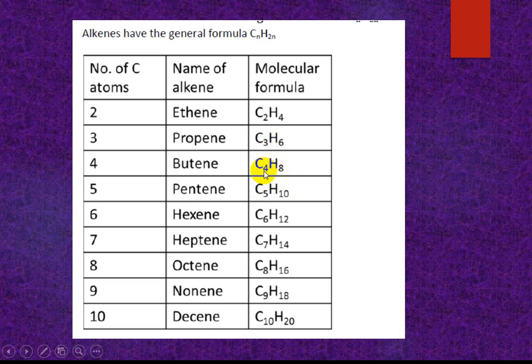So the difference between two consecutive compounds is CH2. This is the methylene group difference. They all have the general formula CnH2n, alkene. So we have understood that homologous series have the same general formula. They have similar physical properties and chemical properties.